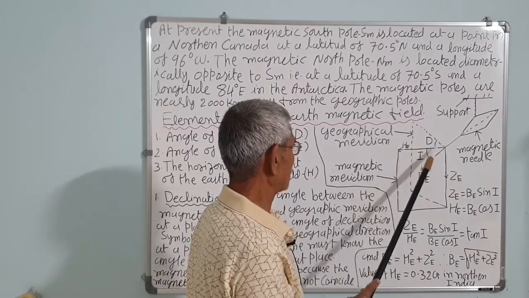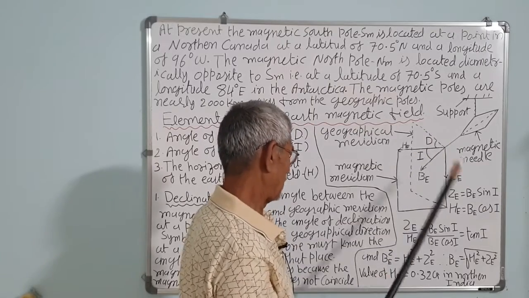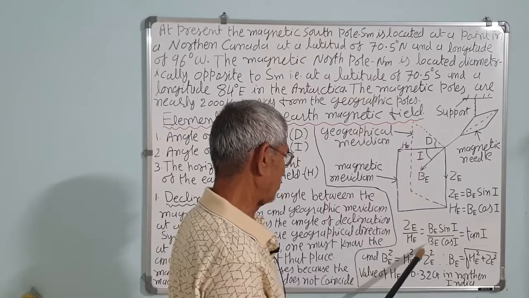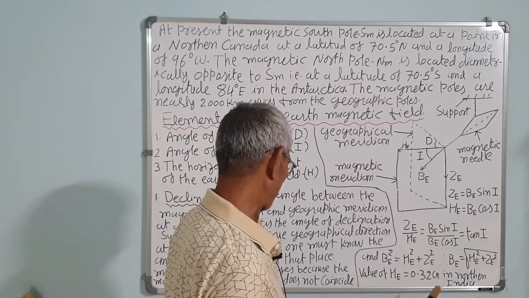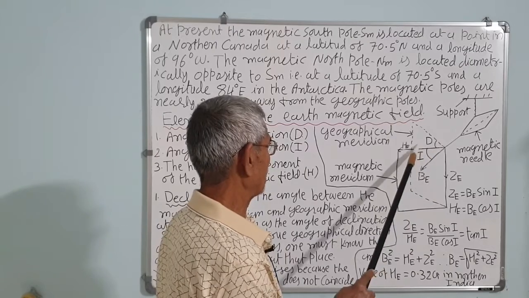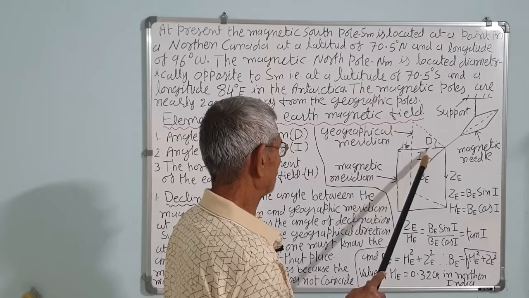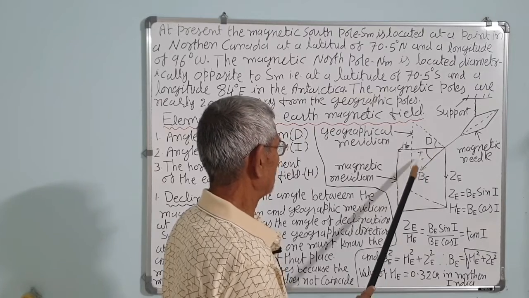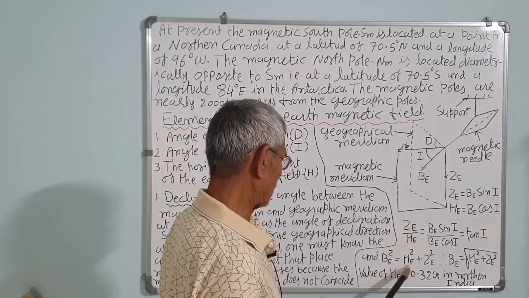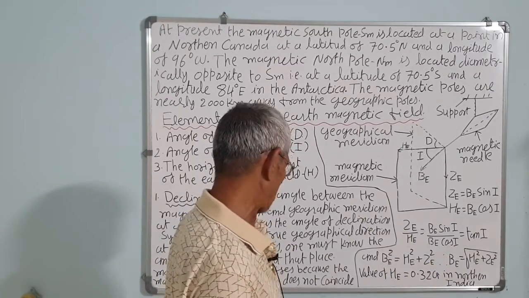So this is BE cos I and this is BE sin I. If we take the ratio ZE upon HE, that is BE sin I upon BE cos I, that is tan I. And from the Pythagoras theorem we can say that HE square plus ZE square is equal to BE square, or B is equal to under root HE square plus ZE square.